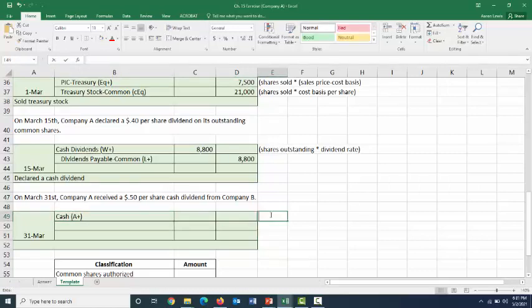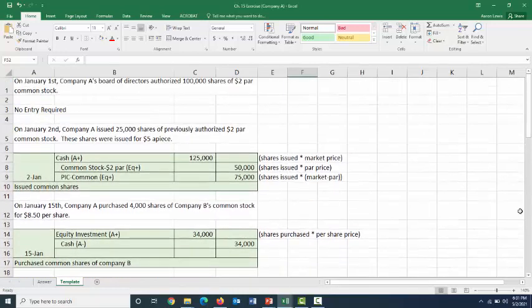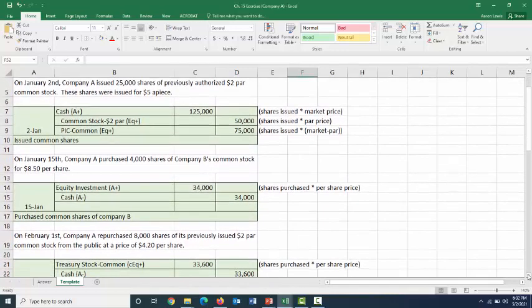How do we figure out how much money we're getting? Same thing. We're going to take our shares owned at the time that we are receiving this dividend and multiply it by the dividend rate. Well, how many shares do we own of Company B at this given time? Let's go back up through our transactions, find everything we did with Company B through the period to figure out how many shares of their stock we still own on March 31st when they're going to send us this dividend. So scrolling all the way back up to the very top, on January 2nd, that's us issuing our own shares. On January 15th, we are purchasing Company B's shares, and we purchased 4,000 shares. So at that time, we own 4,000 shares of Company B's stock.